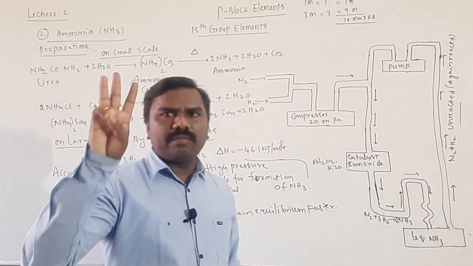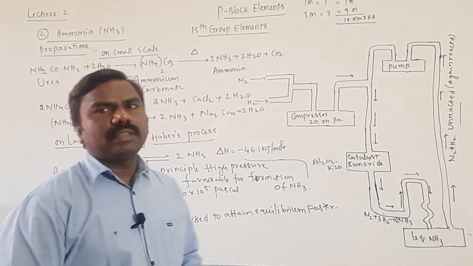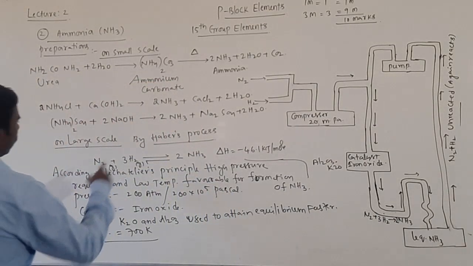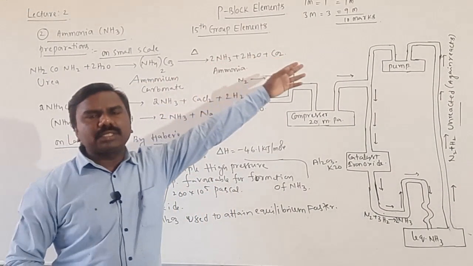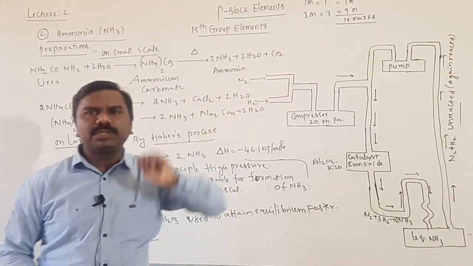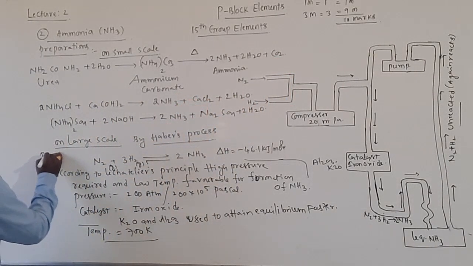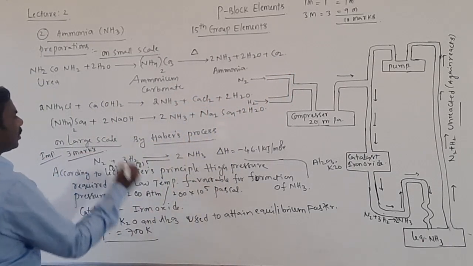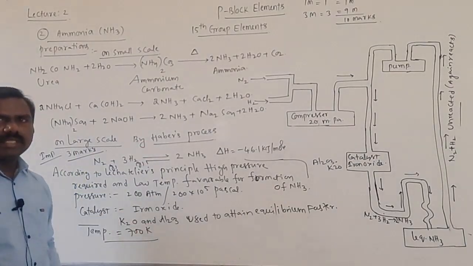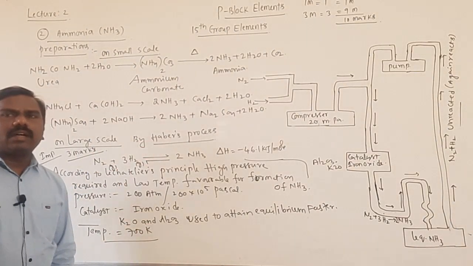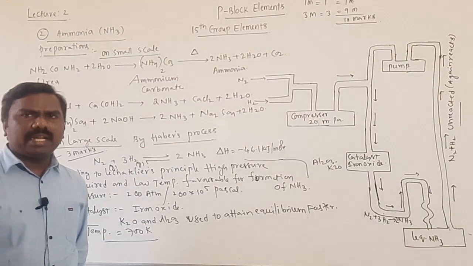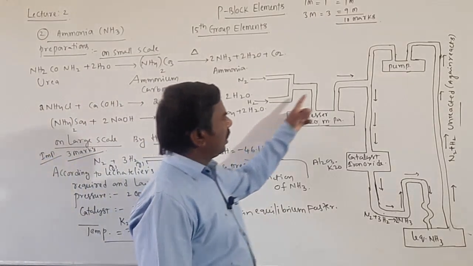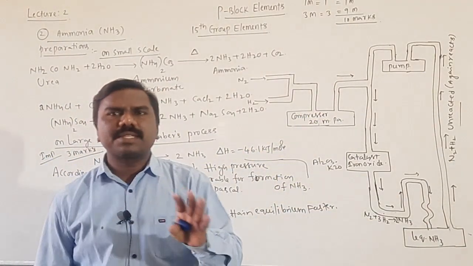3 marks question, very important question. The first most important question in the P block elements is this one. They are expecting 3 marks questions from P block among 4 groups. Explain the preparation of ammonia by Haber's process. Otherwise, they ask to explain the manufacture of ammonia industrially. You need to write 4 conditions, and the flow chart, the diagram, must be written.